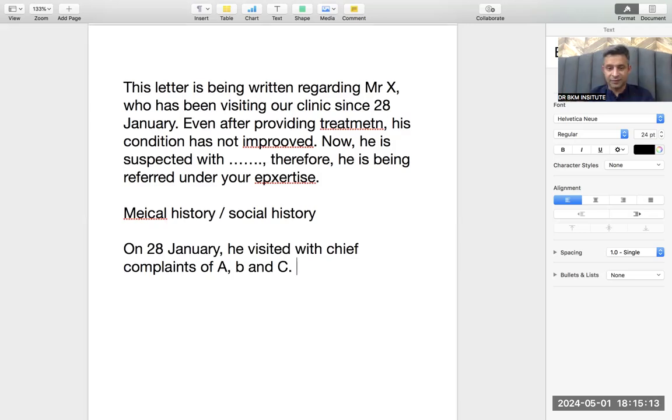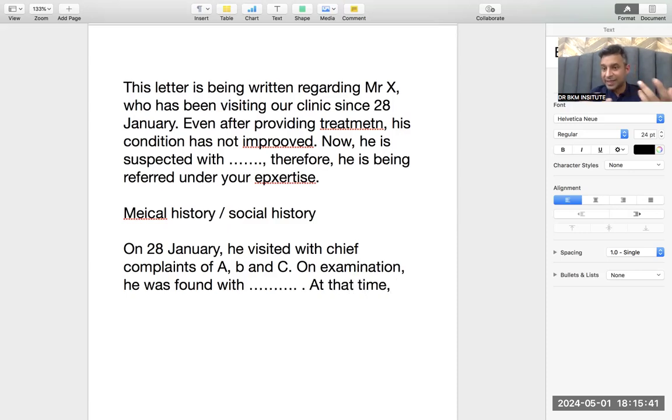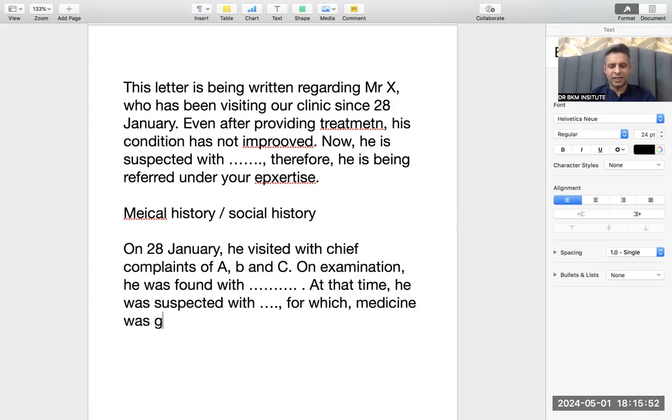Then everything will become passive because now everything will be done by you. Passive means was plus third form. On examination, he was found with whatever the signs are given. So on 28 January, he visited with chief complaints. On examination, he was found with this thing. This is a very nice word. At that time, he was suspected with this thing, for which medicine was given. Means everything will go in the passive voice.